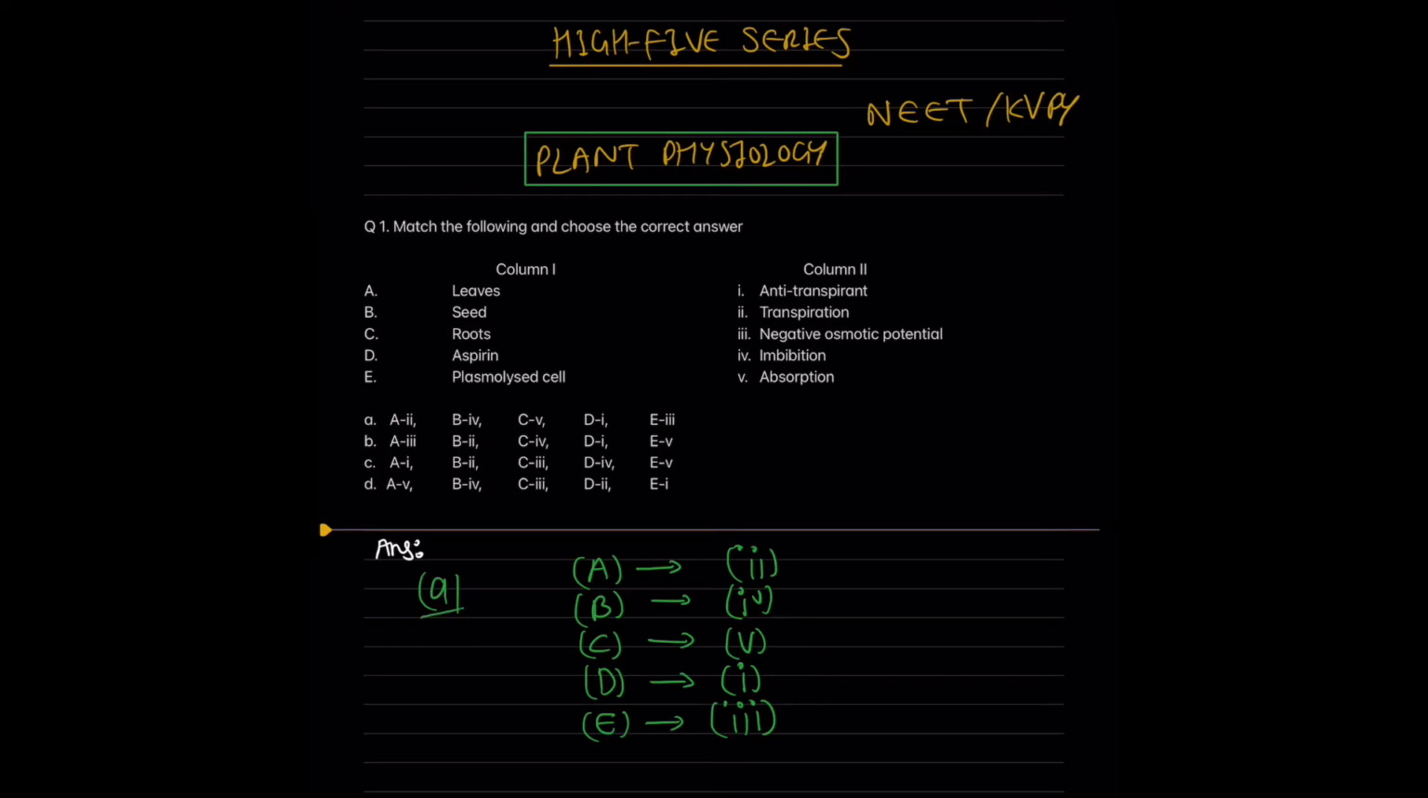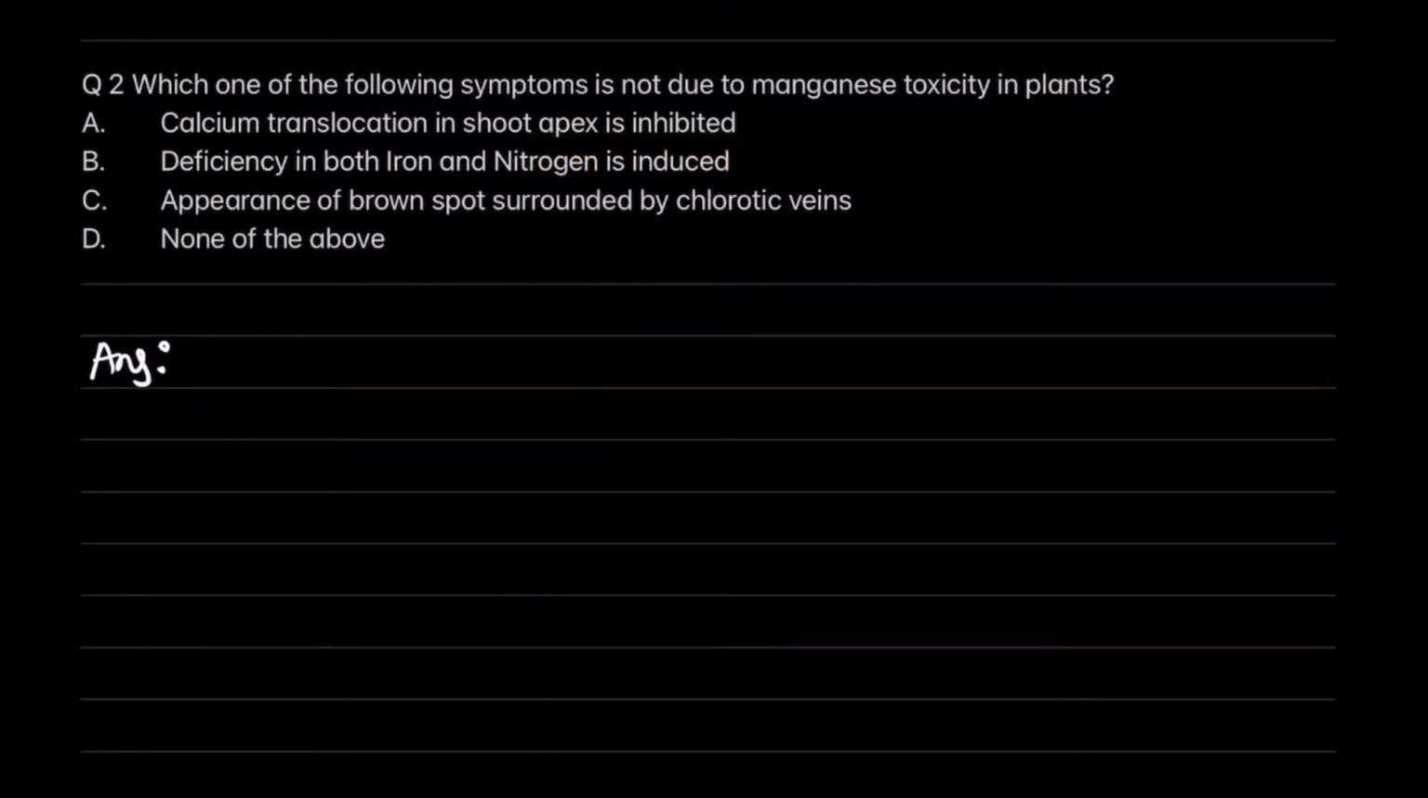Now if we match this in all the options given over here, we see that A should be our answer. In this question, they have asked which of the following symptoms are not due to manganese toxicity. Now you should be aware that manganese is a micronutrient. That is, its requirement is as little as 10 millimole per kg of the dry matter. A moderate increase of it causes toxicity. And manganese toxicity may actually induce deficiency symptoms for iron, magnesium, and calcium, because it competes with these elements. Therefore, we can eliminate option A over here.